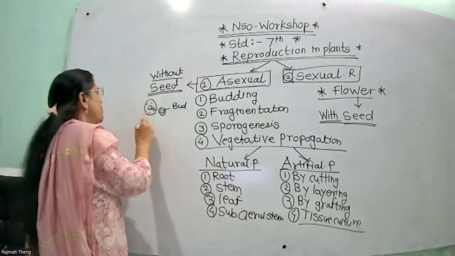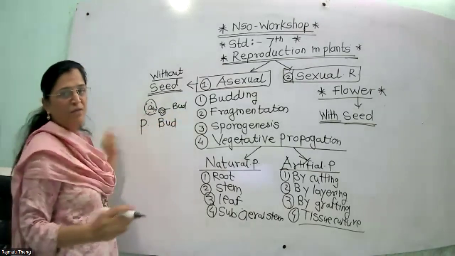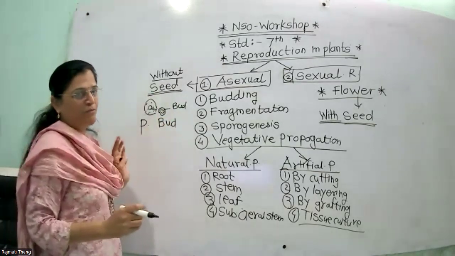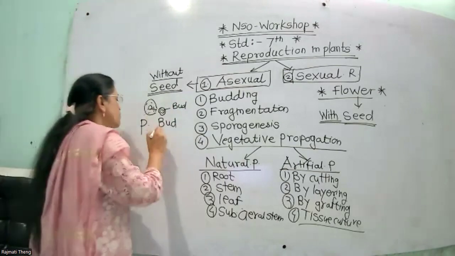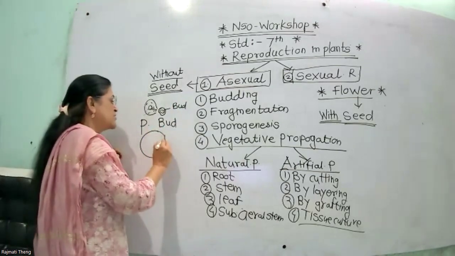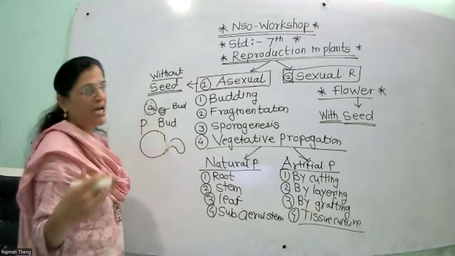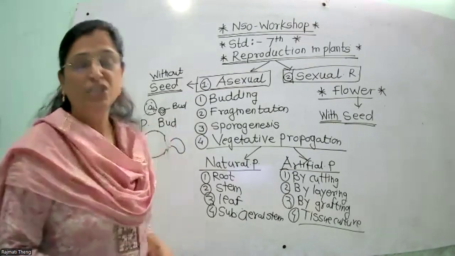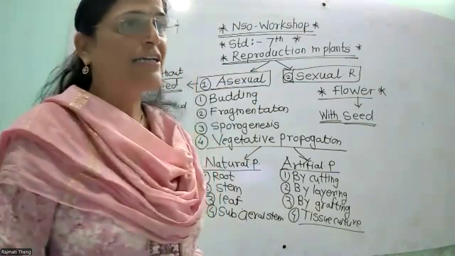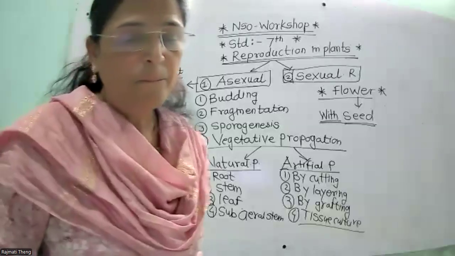This one is the parent and this one is the bud. After some time this bud separates from the parent and is again fully grown, and then this one also has a bud. Again new plants are produced with the help of buds, and that's why this method of reproduction is called budding.